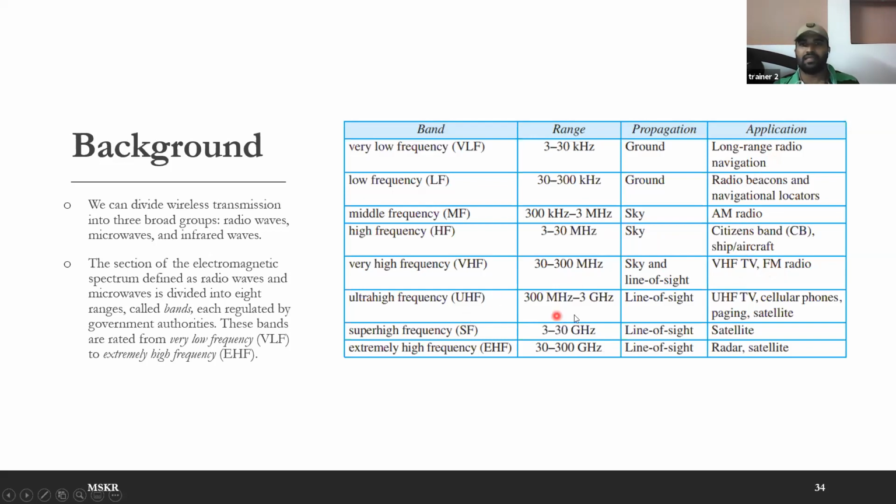Then ultra high frequency is used in TV communication and even in cell phones, pagings and satellites. These are line of sight, which is nothing but microwaves. Then the radar and satellite communication. These things, their application areas and their ways of propagation are shown in this table.